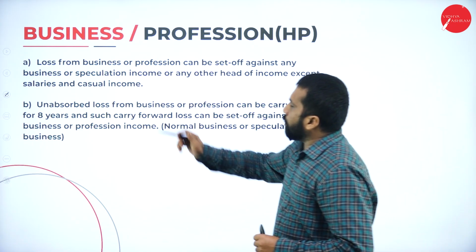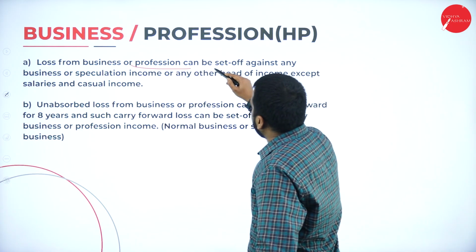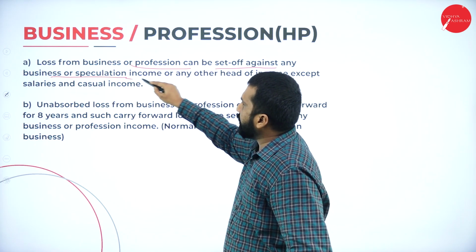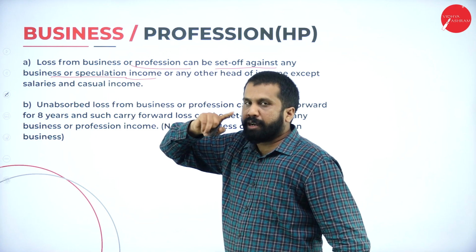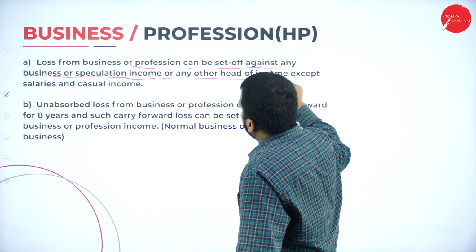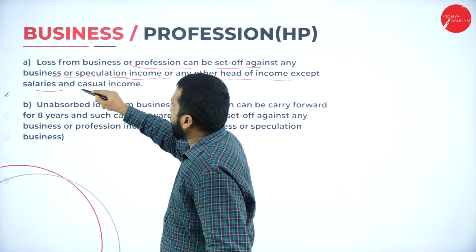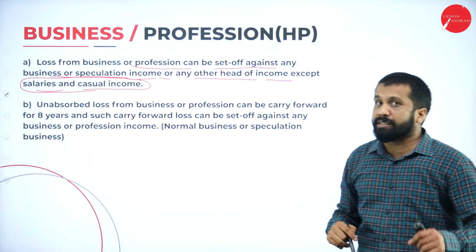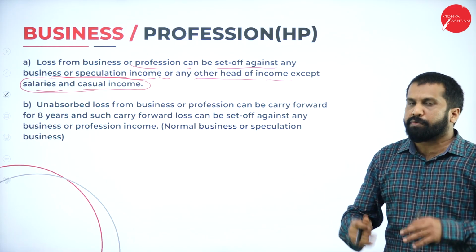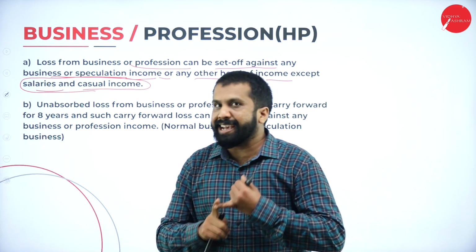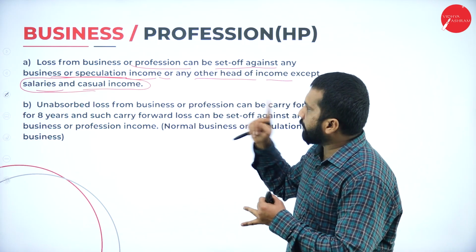Now, loss from business or profession can be set off against any business or speculation income, or any other head of income except salary and casual income. You know what is speculation, I already explained. Your business loss, remember, you can adjust with anything except salary and casual income.